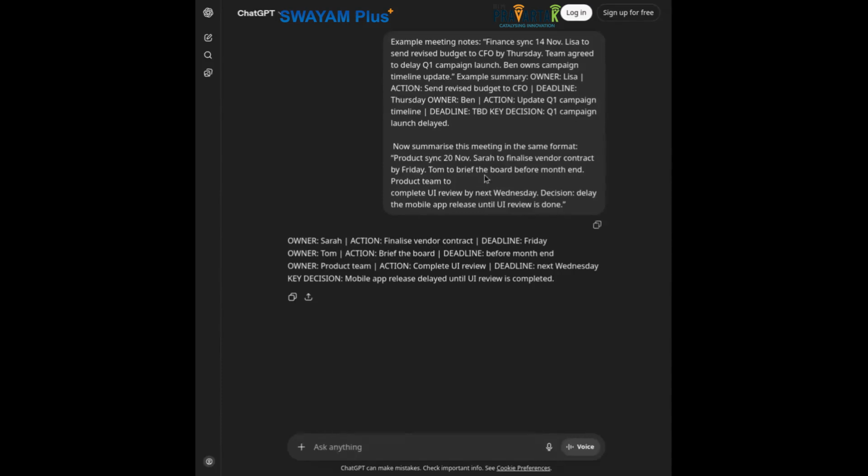So now it says Sarah to finalize vendor contract by Friday. So finalize vendor contract is the action and Friday is the deadline. And then it says Tom to brief the board before month end. So the owner is Tom, the action is to brief the board, and the deadline is before month end. And the key decision was to delay the mobile app release, which is what the key decision is here.